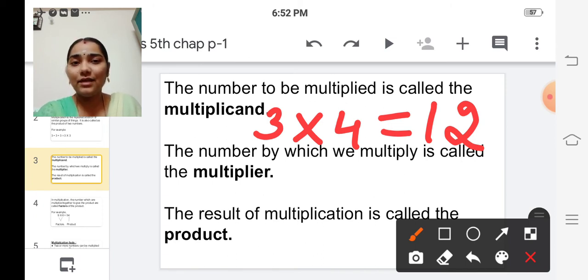Then only you can easily do the problems. Consider this multiplication 3 into 4, which is equal to 12. 3 4s are 12.